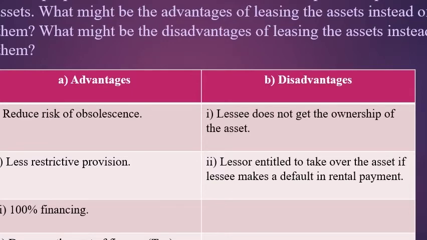So now let's see question number 13. Mr. Kiran proposes to issue bonds and with the cash proceeds purchase the needed assets. What might be the advantages of leasing the assets instead of owning them? And what might be the disadvantages? The first advantage is reduced risk of obsolescence. The second is less restrictive provisions. The third is 100% financing. The fourth is decreased cost of finance, for example tax. The first disadvantage is that the lessee does not get ownership of the asset, and the second is that the lessor is entitled to take over the asset if the lessee defaults in rental payment.